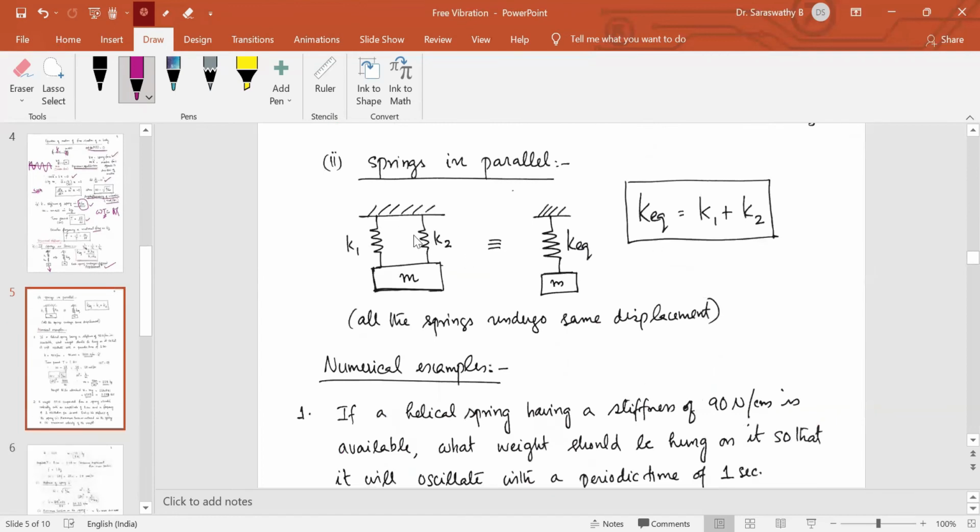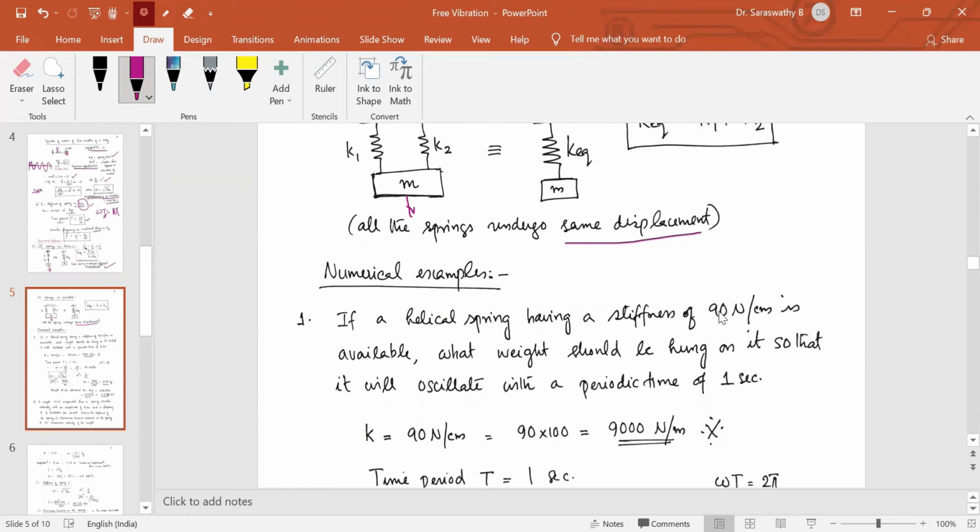In another case, suppose two springs are attached like this, a parallel connection. In this case, when the mass undergoes a displacement, both the springs have to undergo the same displacement. So the equivalent spring stiffness, if it is replaced by a single spring, is K equivalent equal to K1 plus K2. So for parallel connection, the equivalent spring constant is K1 plus K2. When the springs are in series, 1 by K1 plus 1 by K2 is equal to 1 by K equivalent. So these are the prerequisites for doing the numerical examples of this particular portion.